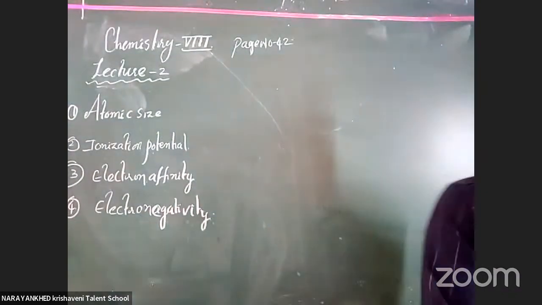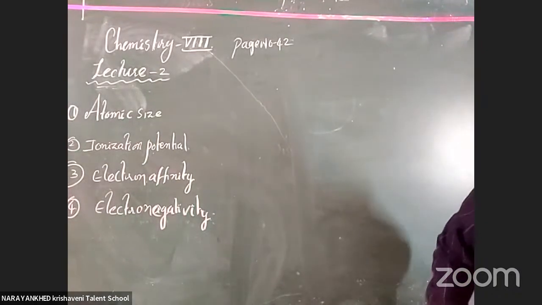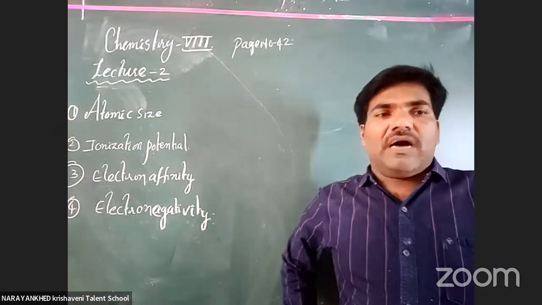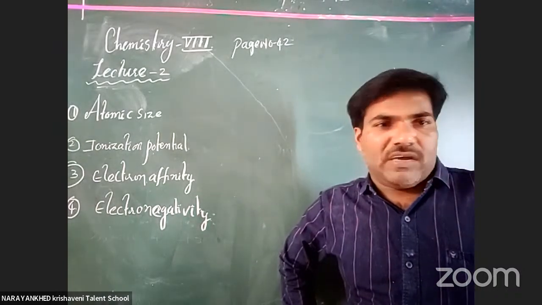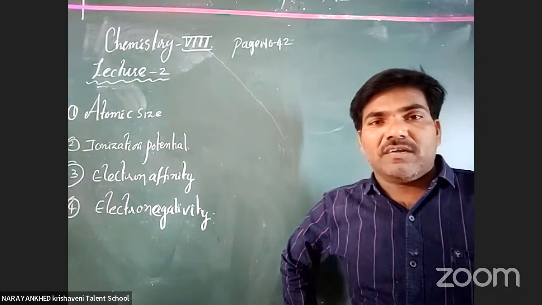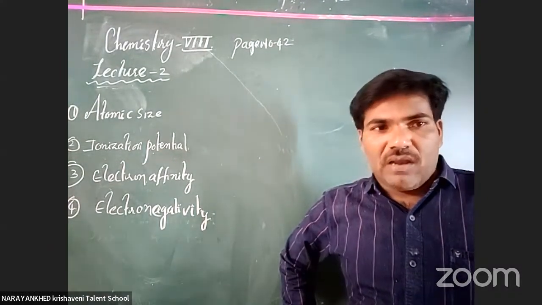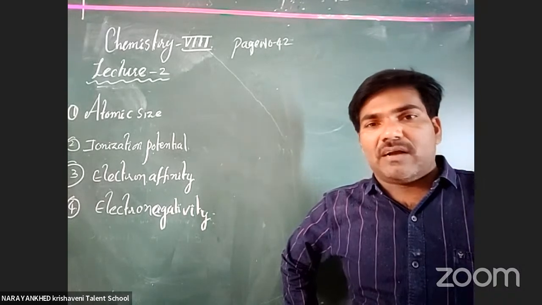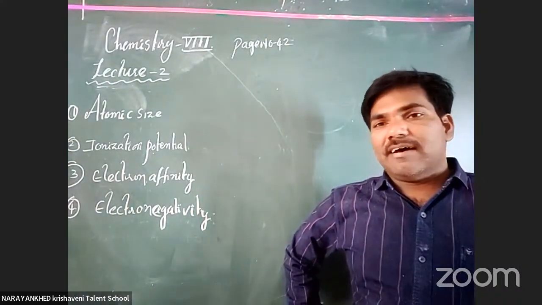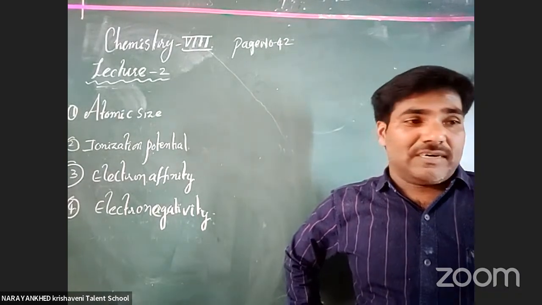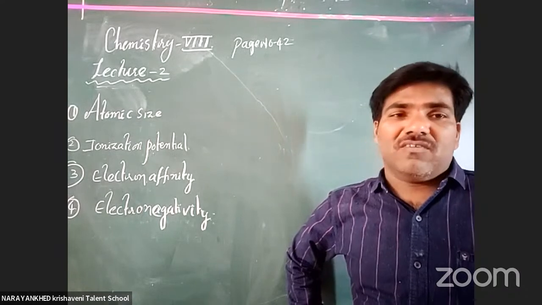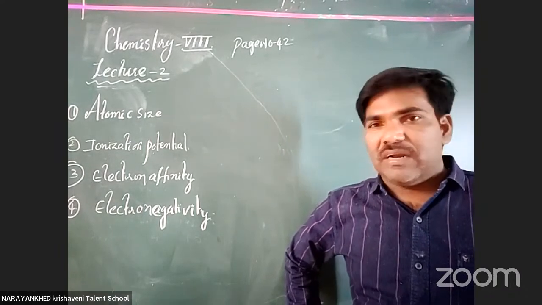First we discuss atomic size. We cannot consider the atom size directly, because it is very small. It is not possible to see with our naked eye, and it is not possible to see even with our microscopes. That is why estimating the size of an atom is very difficult.